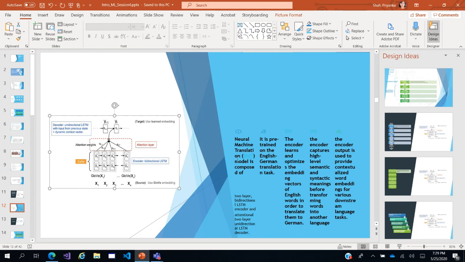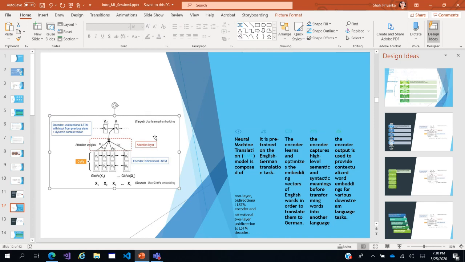So the encoder captures semantic and syntactic meanings before even transforming it into another language. So the encoder output, finally the output of this pre-trained model, could be used further for various downstream tasks.